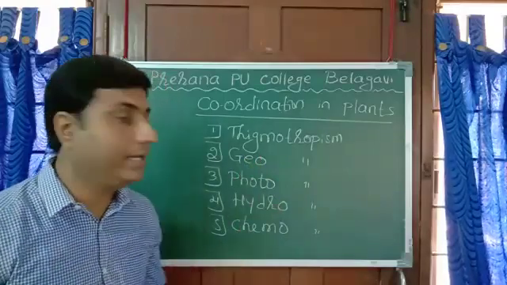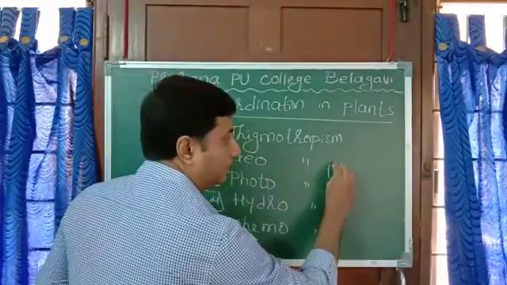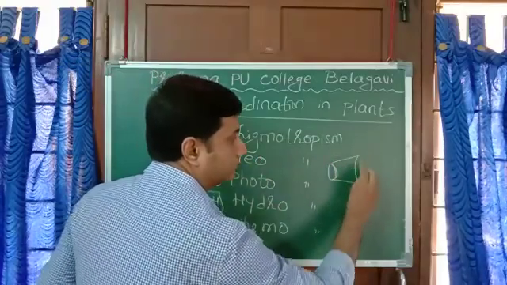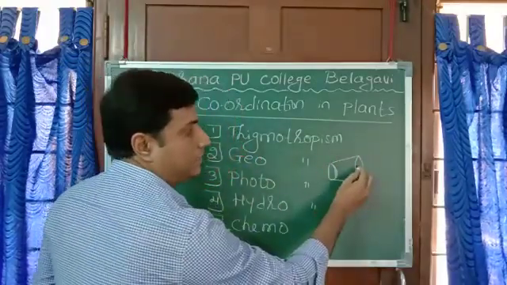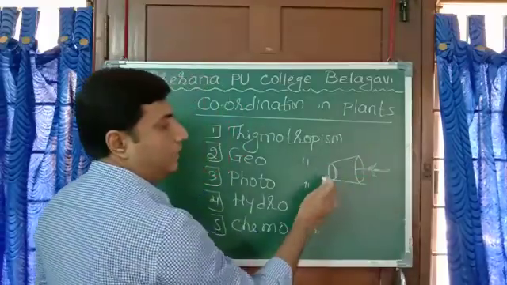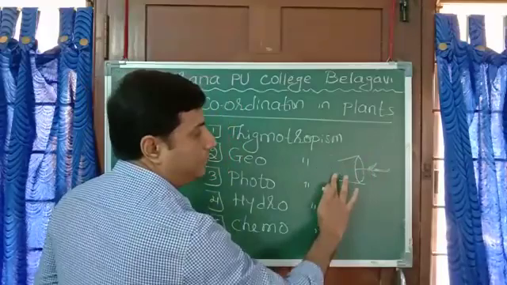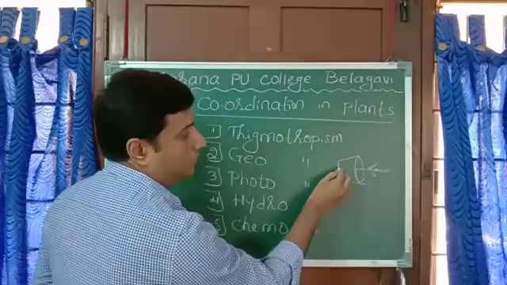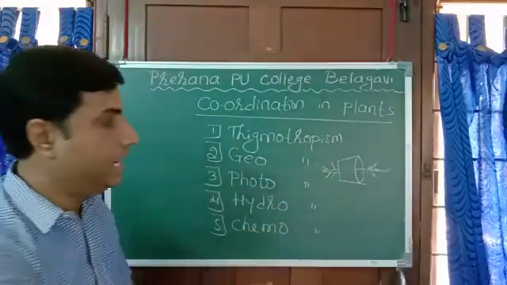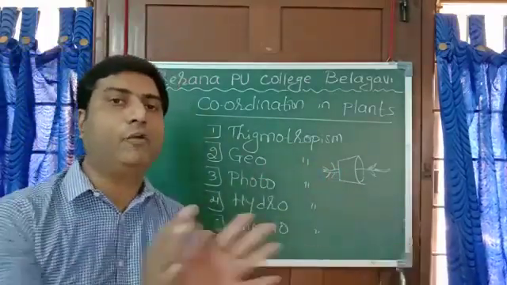You can even conduct an experiment. You take a potted plant of this kind. Here are the leaves. You break this pot so that you can see the root here, and you keep it in sunlight for a few days.